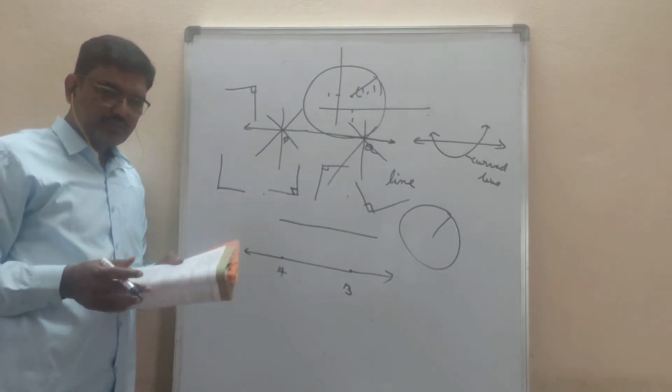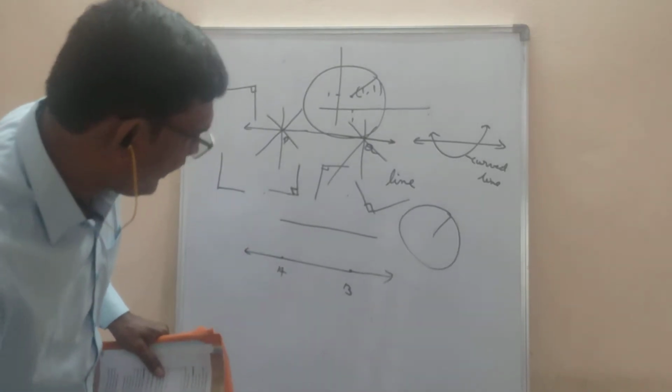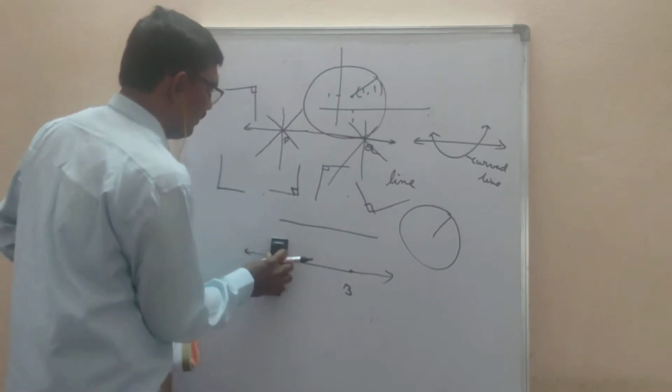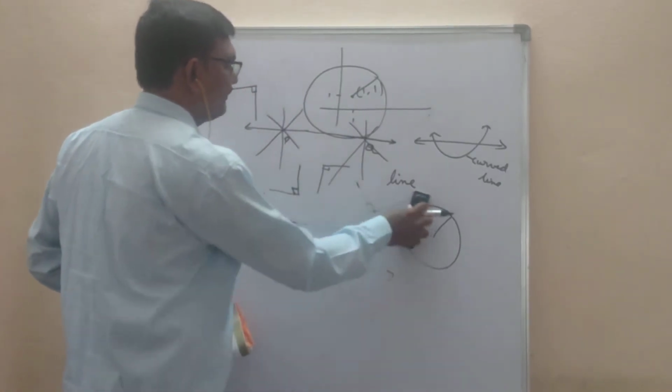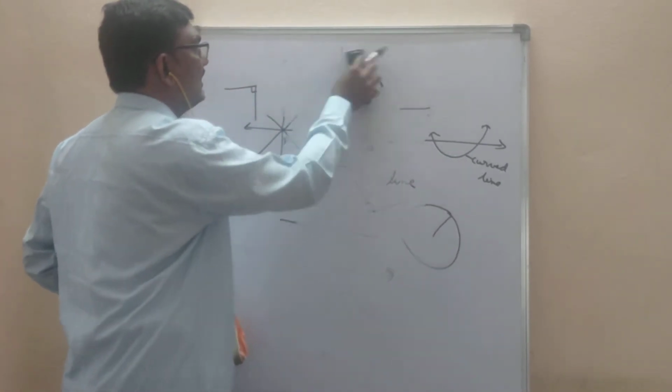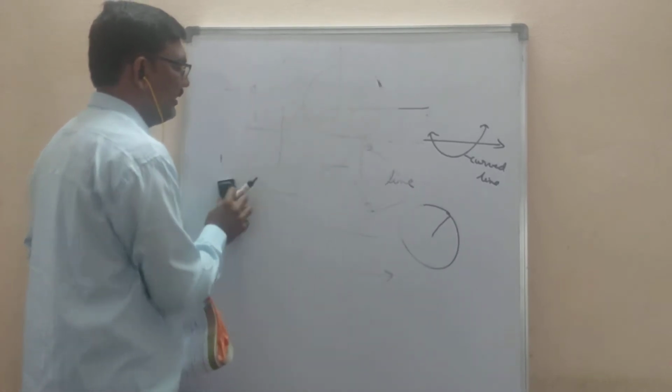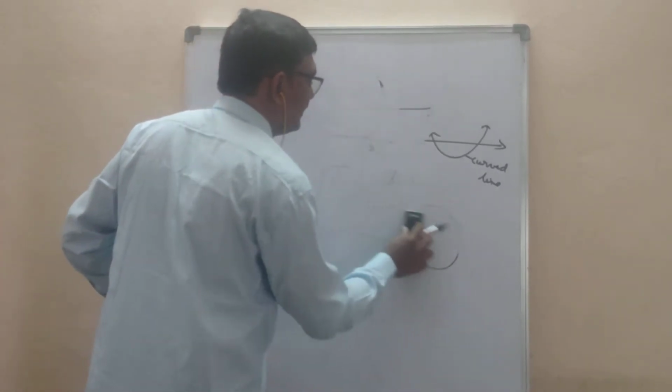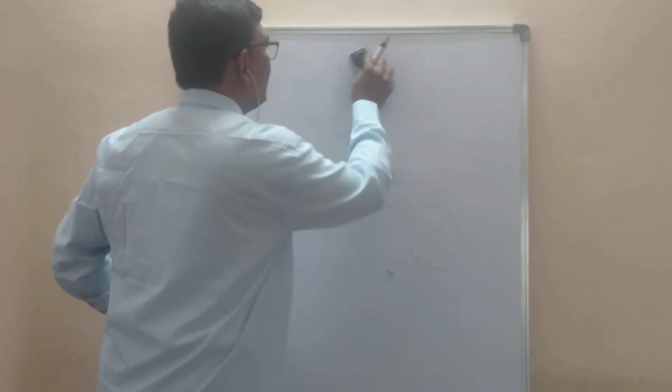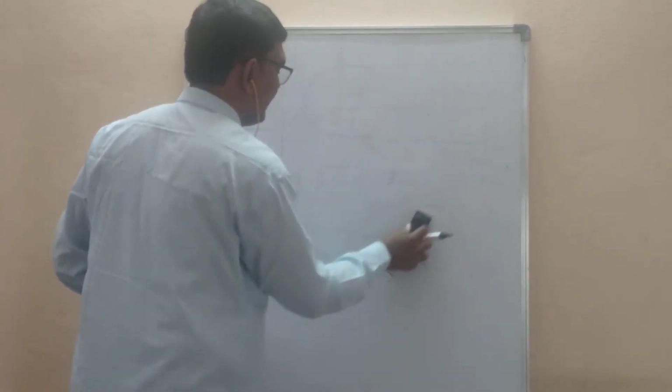Now, the fifth postulate is a very important postulate. I will read it once, so listen carefully and see the textbook. Then maybe you will understand what he is saying about the fifth postulate.